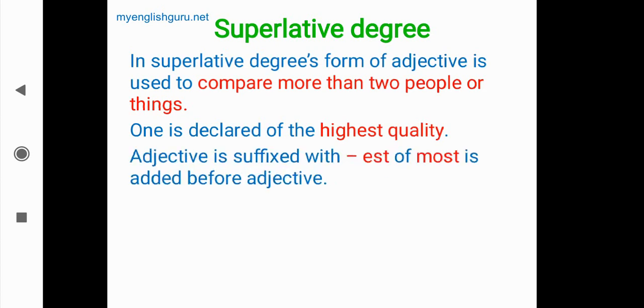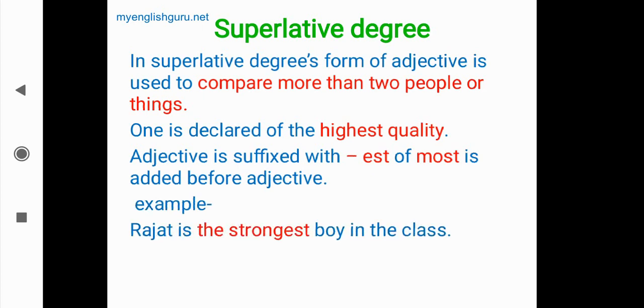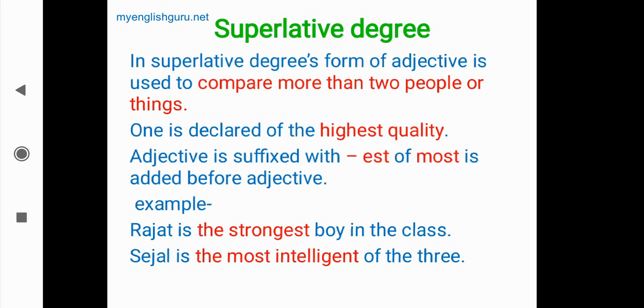The adjective is suffixed with est, or most is added before the adjective. In this type of sentences, superlative degree sentences, we find that est is added after the adjective or most is added before the adjective. Now we'll see some examples. Rajat is the strongest boy in the class. Here, in the strongest, est is added and the is used. So nobody is as strong as him. So here he is the strongest one. So Rajat is the strongest boy in the class. It is an example of the superlative degree.